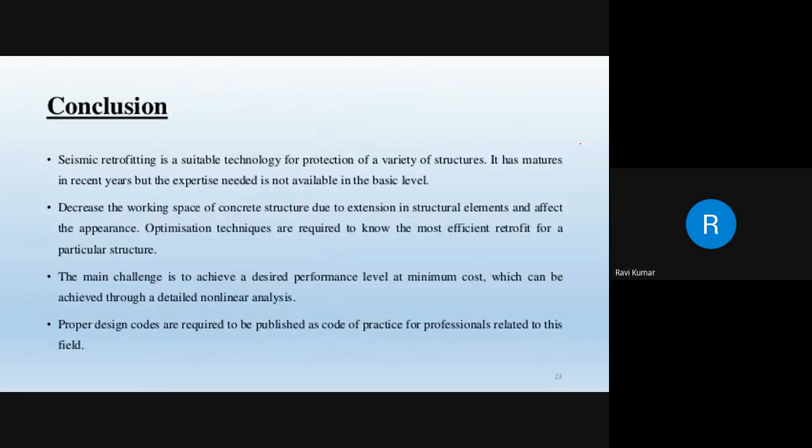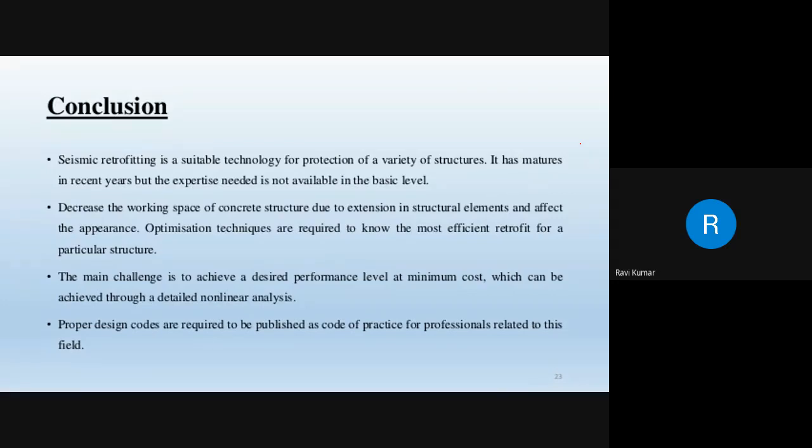So finally, seismic retrofitting is a suitable technology for protection of a variety of structures. It has matured in recent years, but the expertise needed is not available at the basic level. It decreases the working stress of concrete structures due to extension in structural elements and affects the appearance. Optimization techniques are required to know the most efficient retrofit for a particular structure.